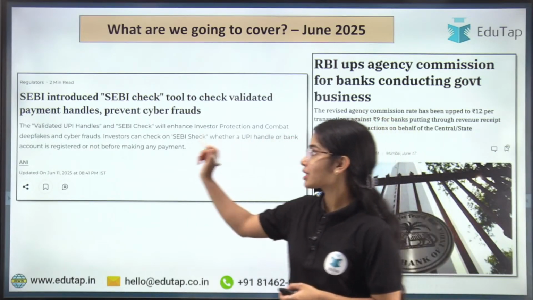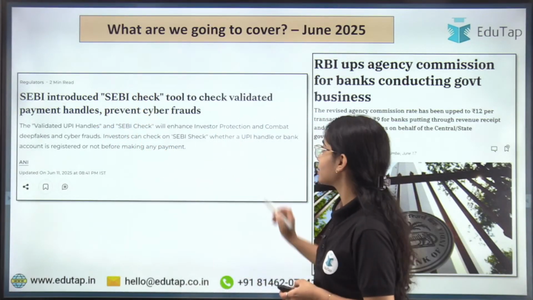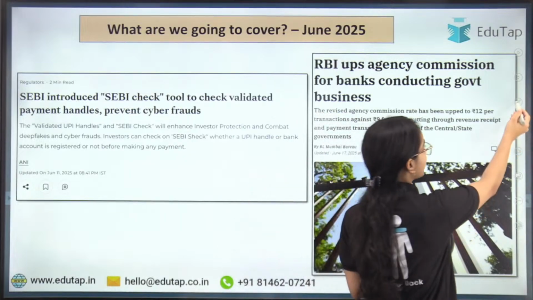So the first news article is regarding the SEBI that has introduced or that is going to introduce the SEBI check, as well as it is going to introduce the validated UPI handles.